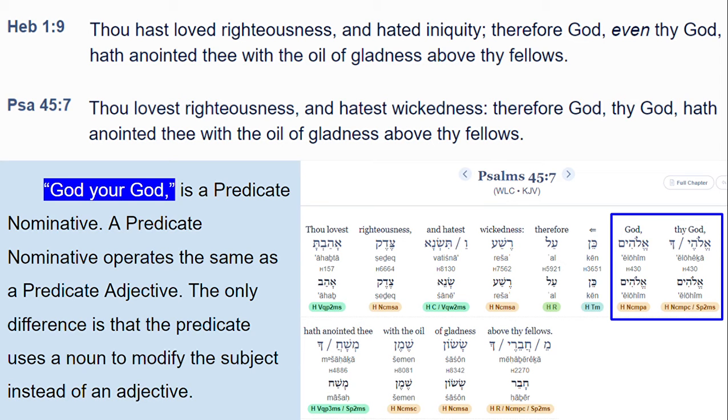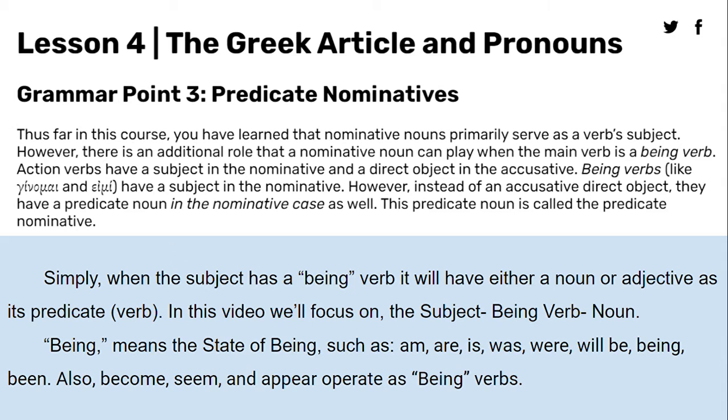Your God is a predicate nominative. A predicate nominative operates the same as a predicate adjective. The only difference is the predicate is a noun that modifies a subject instead of an adjective. It's a screenshot from a website I'll be including in the description for you guys to study.